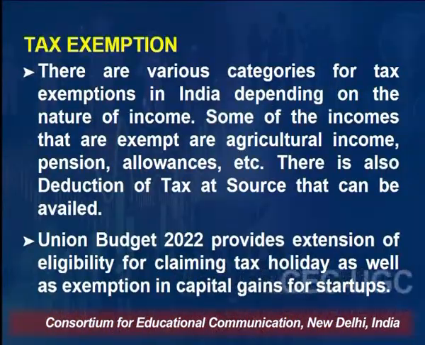For them, in order to facilitate, in order to promote agriculture in the country so that the productivity improves and the income of the farmers increases, right? So the agriculture income under the Central Income Tax Act is being exempted from the income tax. There are certain pension allowances which are exempt from the taxes. So there is also deduction of tax at source that can be availed, right?